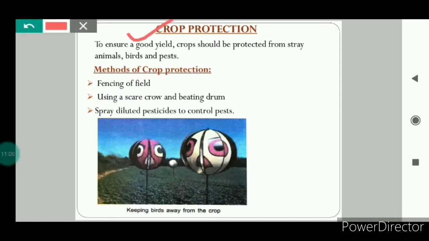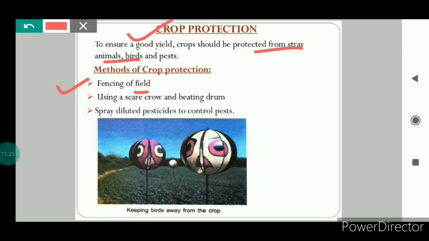Next is crop protection. It is very important to protect the crops from the stray animals, birds and pests. What are pests? Rodents, meaning rats, birds and insects. All these birds, insects and rats cause damage to the crops and are known as pests. So how can we protect the crop?